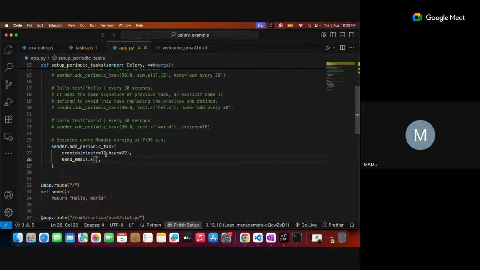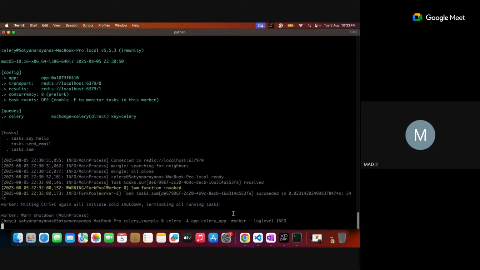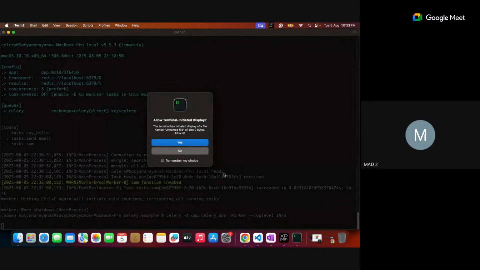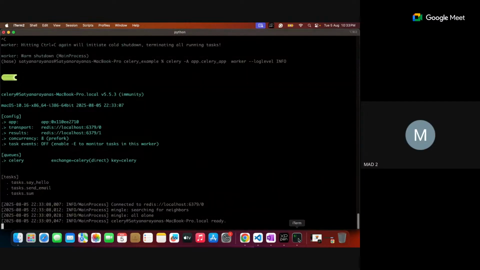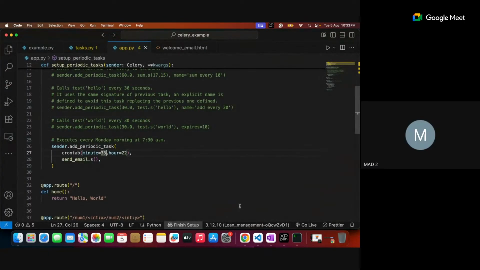Okay. Yeah, now it's making it 33 minutes, so that makes it interesting because I can get it quickly. My celery is running. So what time did I set? 34? Oh, 33, yeah.